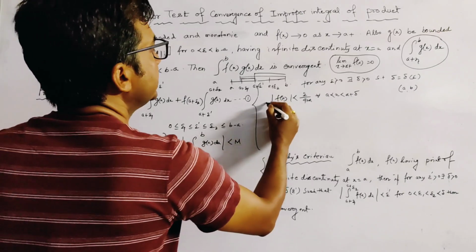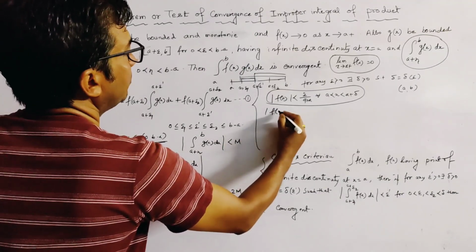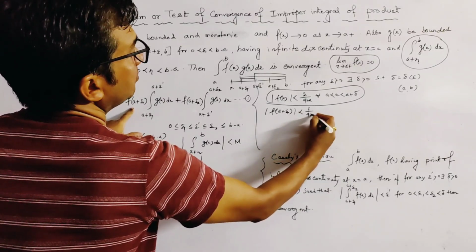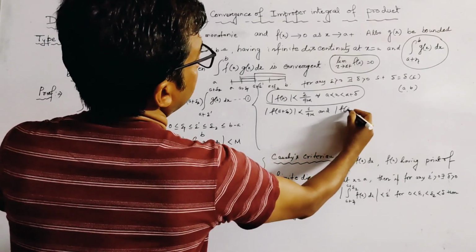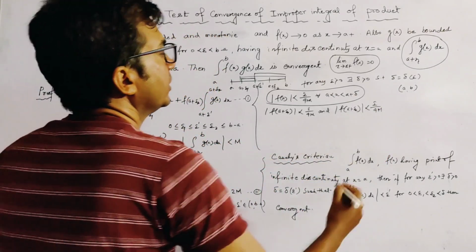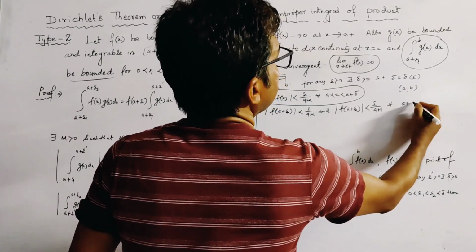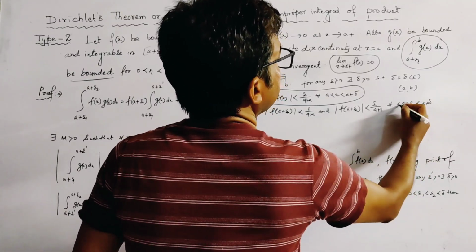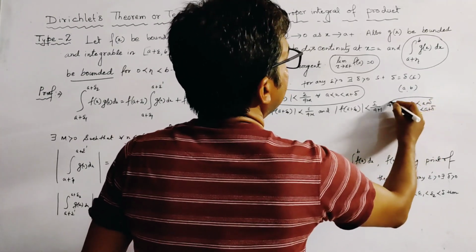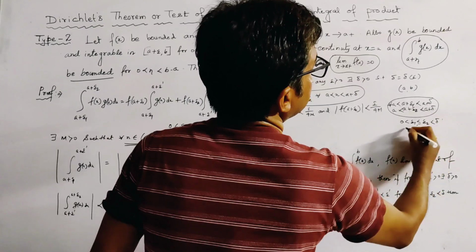Using this definition we can easily write mod of f(a plus epsilon 1) less than epsilon by 4M, and mod of f(a plus epsilon 2) less than epsilon by 4M, for all a plus epsilon 1 less than a plus delta, also a plus epsilon 2 less than a plus delta, or we can write 0 less than epsilon 1 less than or equal to epsilon 2 less than delta.